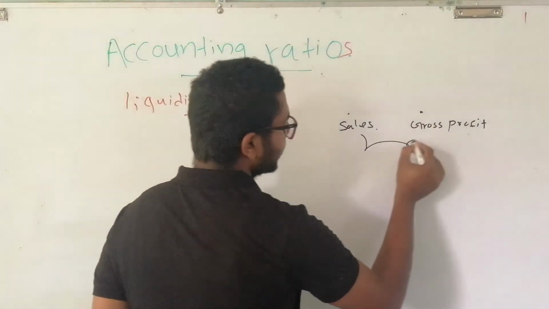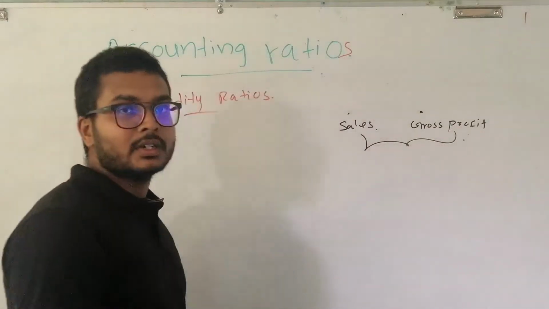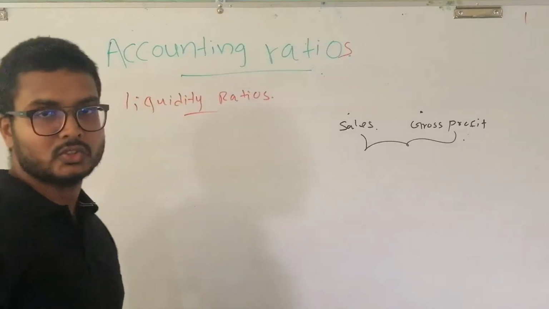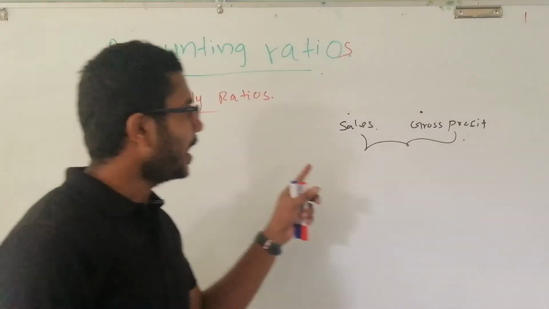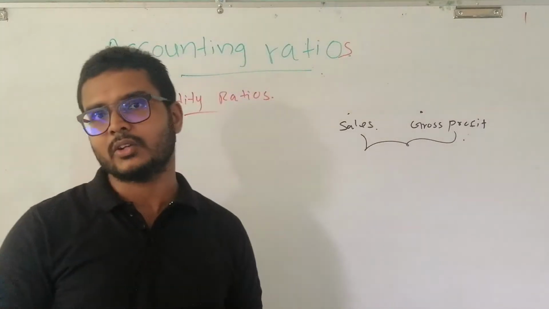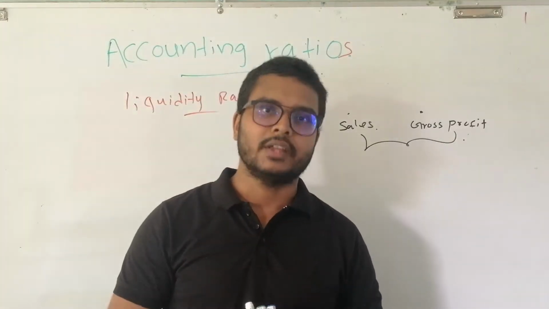To measure the relationship between the accounting factors, what do we need? We need accounting ratios. And there are a few objectives of calculating accounting ratios. One objective is that we can recognize the status of a business analytically, beyond the available information in financial statements. That's what I have explained previously.